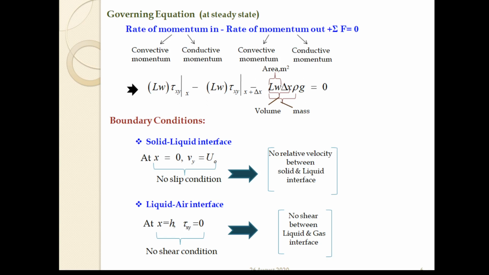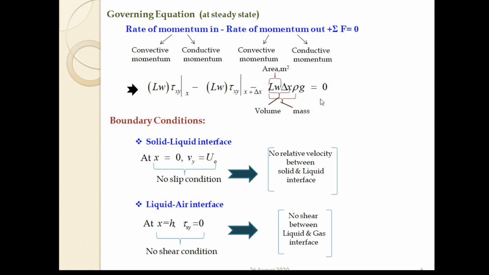For example, in this case of transport of momentum by convective flow, since the velocities are the same at the bottom and at the top, the only contribution is the viscous transport in and the viscous transport out, and the gravity which is acting in the reverse direction. So the algebraic sum of these equals 0.